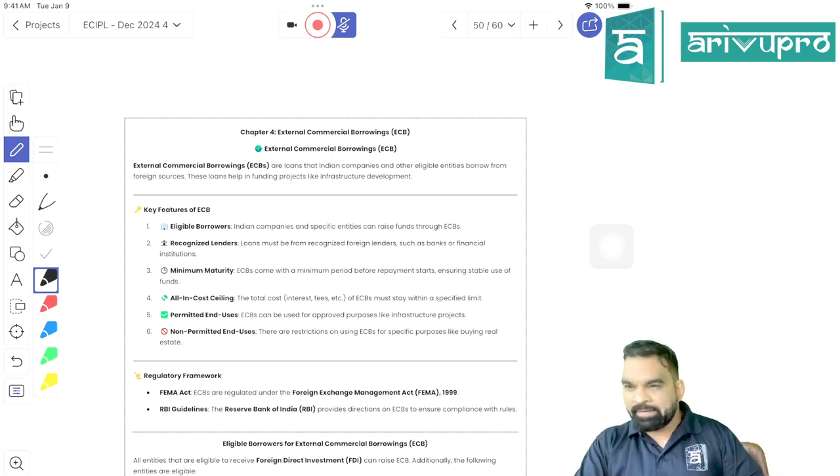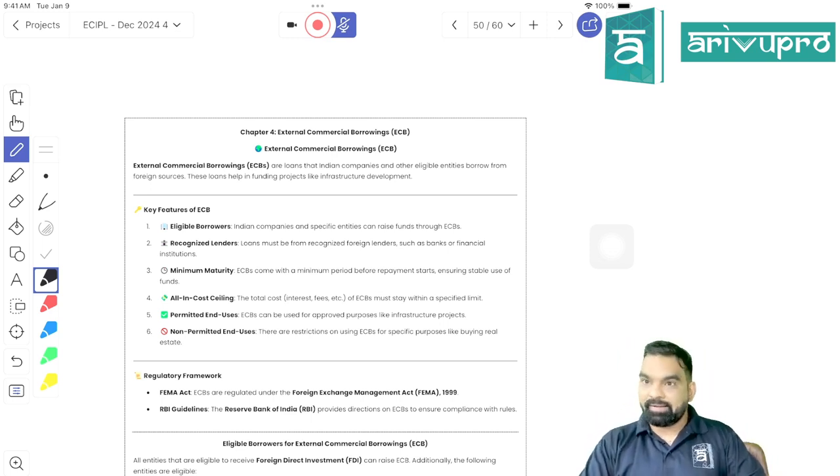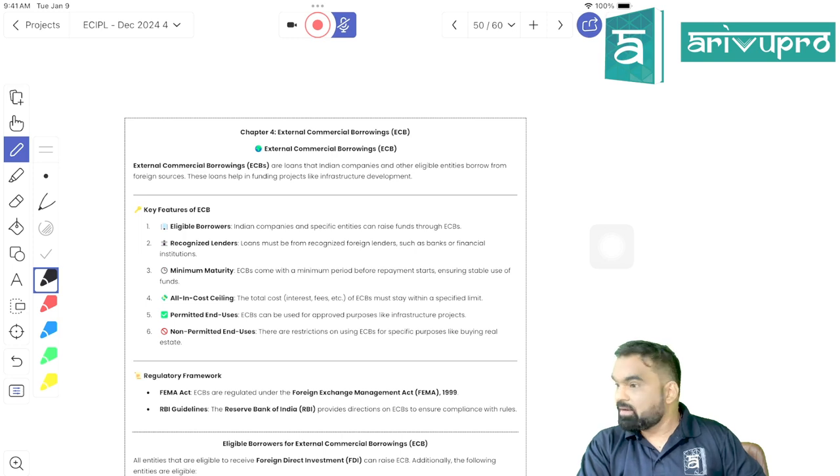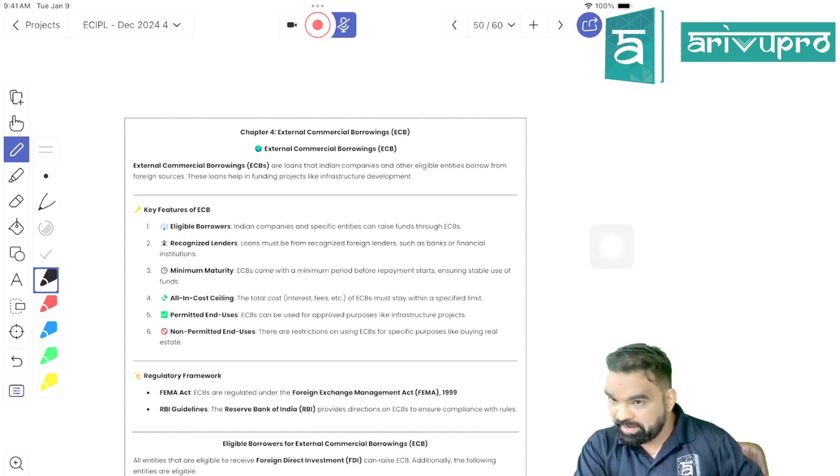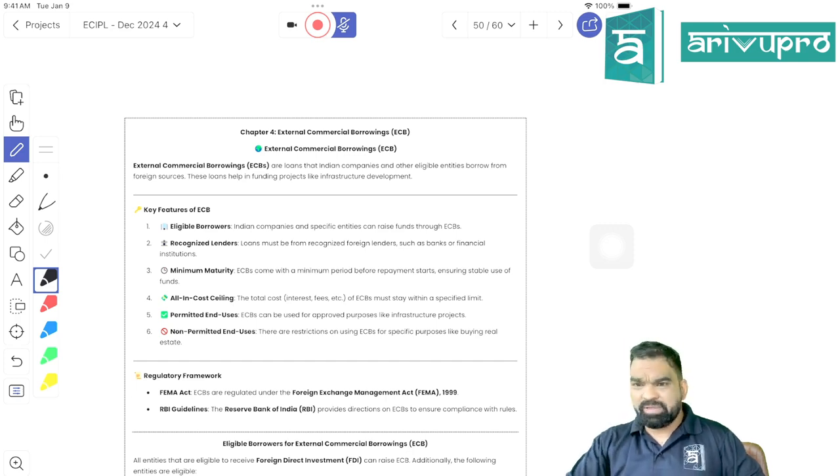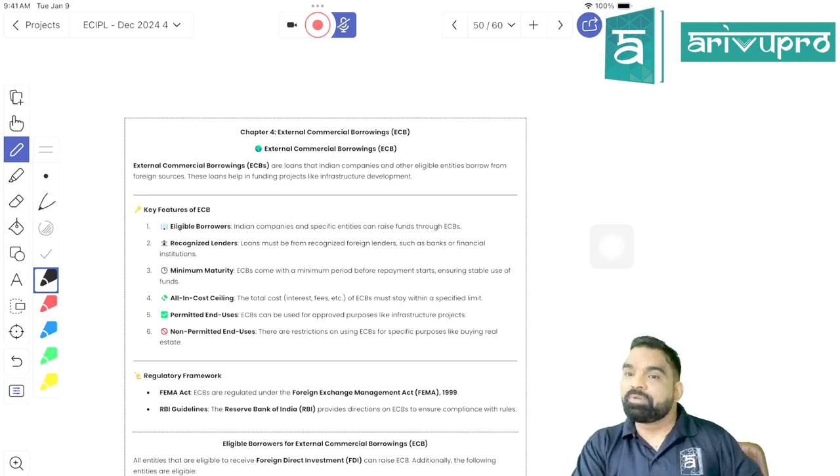So if I write the short note on ECB, how will I write it? When it comes to ECB, it is a debt transaction, right? If a business unit located over here in India is planning to raise funds from overseas and the fund is a debt fund, it will be classified as a pure debt fund, not a convertible debt fund, right? Can a convertible debt fund be an ECB? Answer would be no, right? It should be a pure debt fund, taken up for the commercial purpose, right?